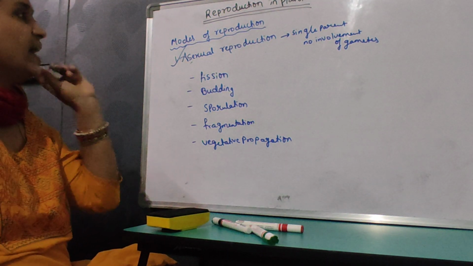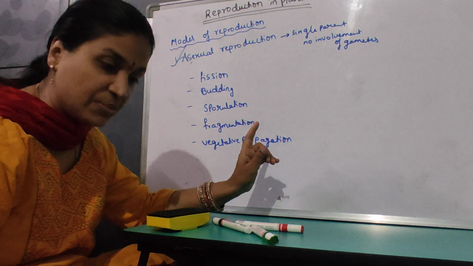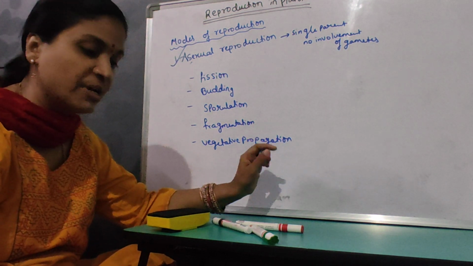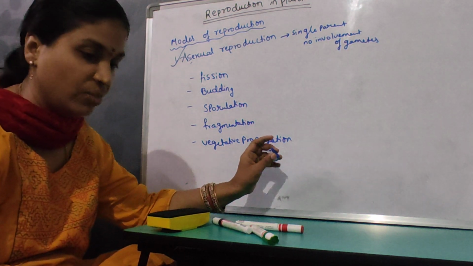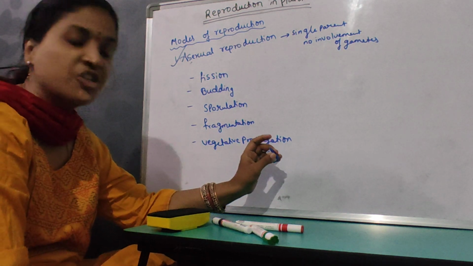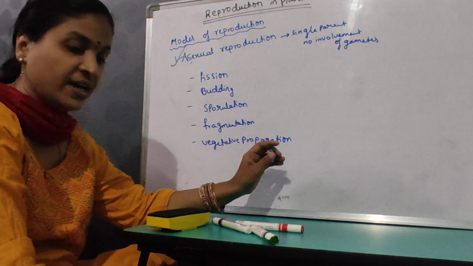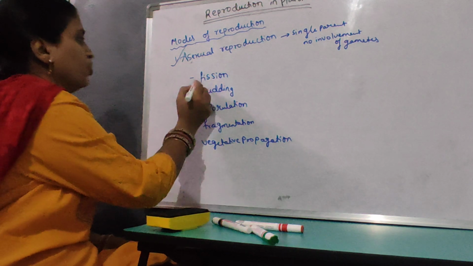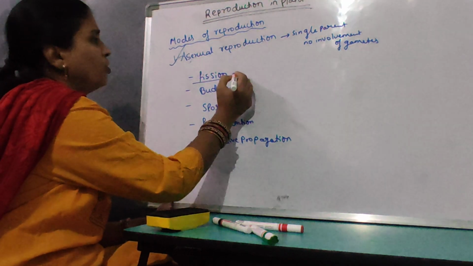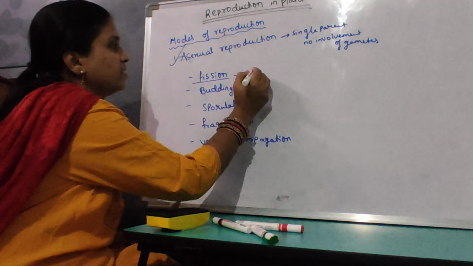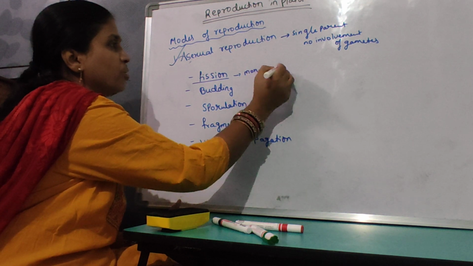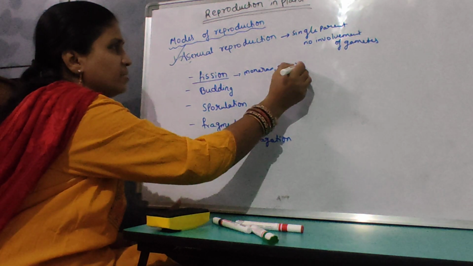Okay, so asexual reproduction is a type of reproduction when offspring is produced by a single parent with or without the involvement of gamete formation. Then, first coming on to fission. Fission is mostly common in monerans and protistans, where single-celled organisms are there.